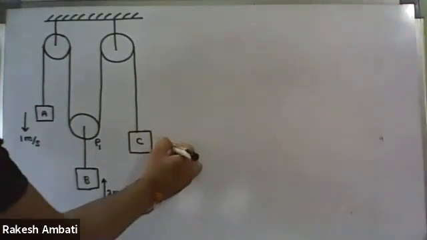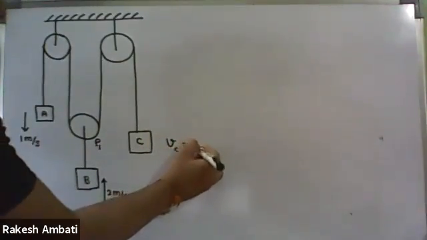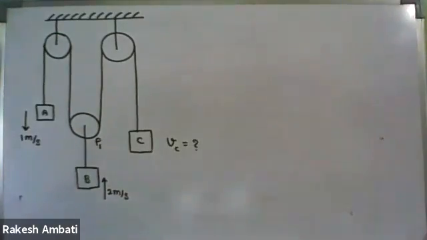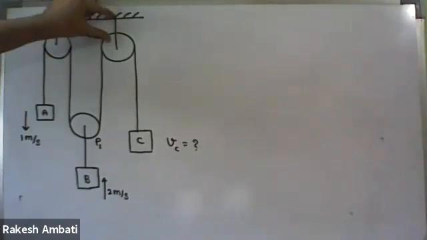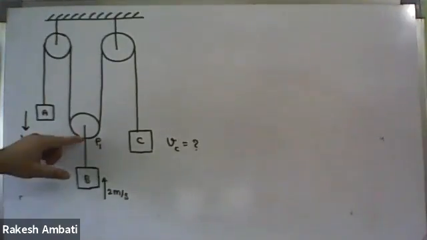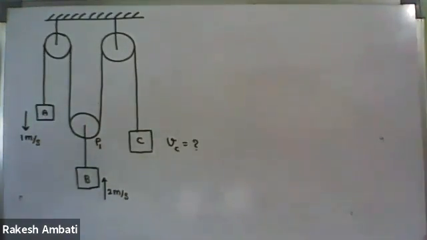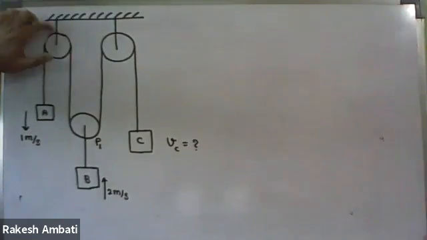Now we have to find the velocity of block C. Okay, so these two are fixed pulleys, and this one is a movable pulley.